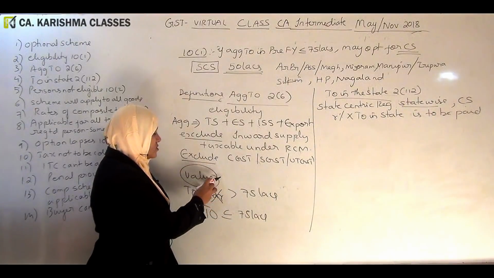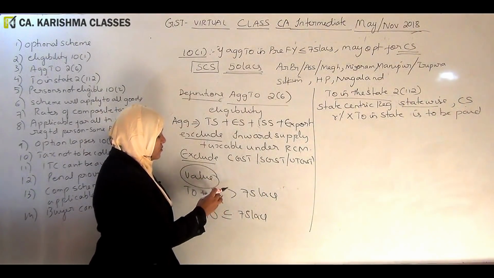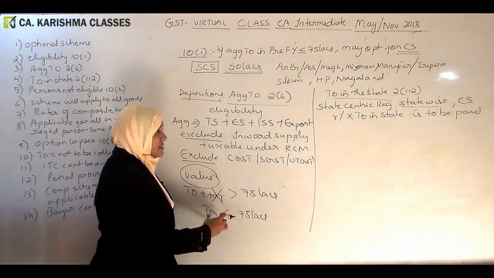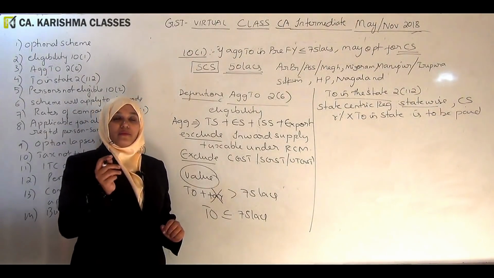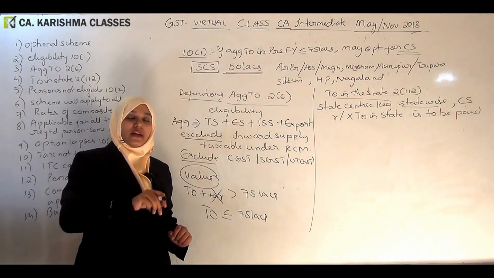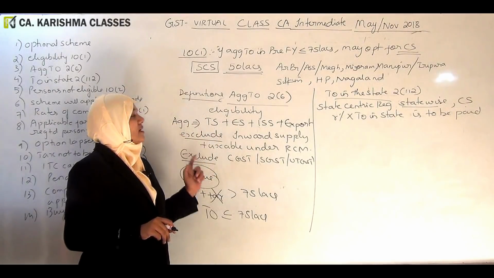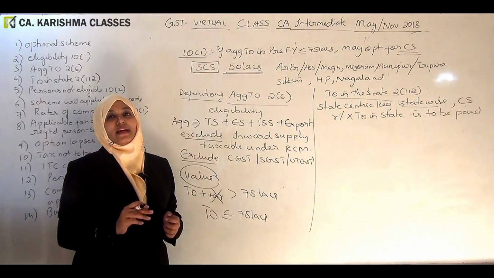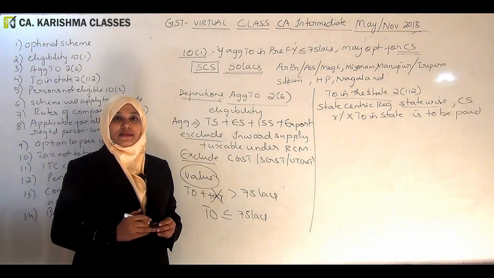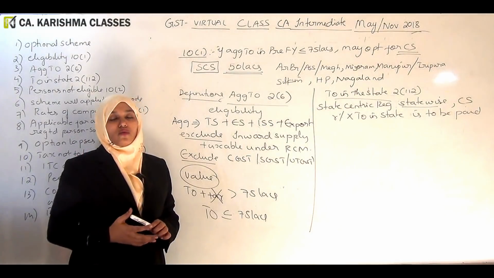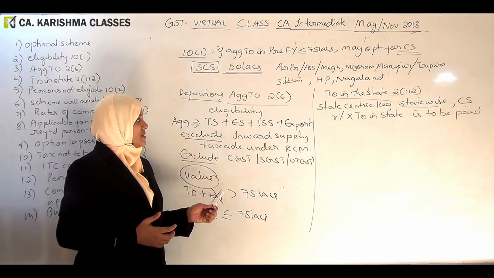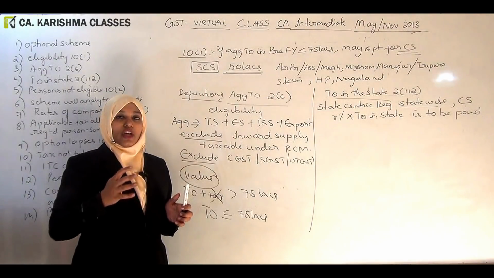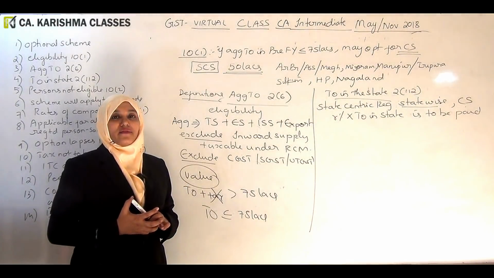If you take the tax on it, it may cross 75 lakhs. So whether we should consider it with tax or without tax. They are saying aggregate turnover does not include any taxes. You don't have to consider taxes here. You simply go with your outward supply. This is what they are saying. So this figure shall not be more than 75 lakhs.